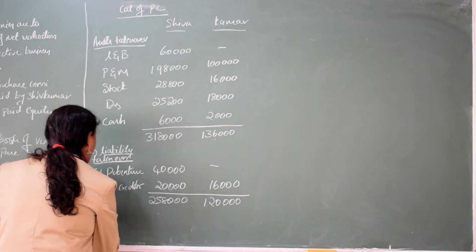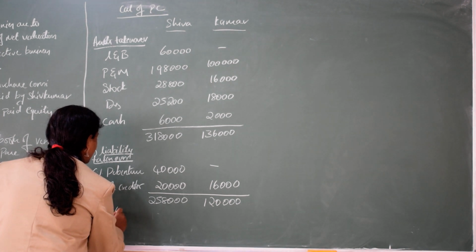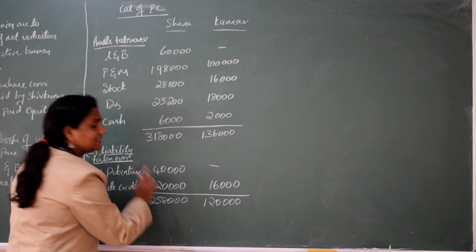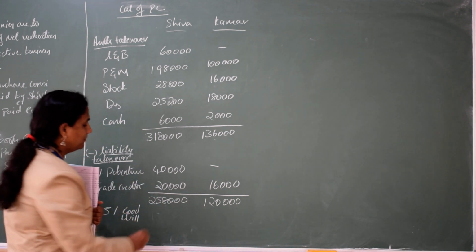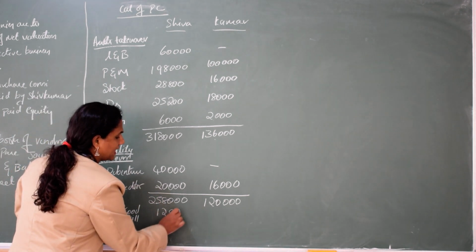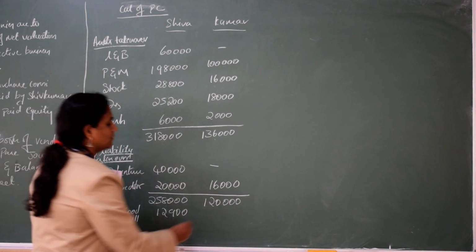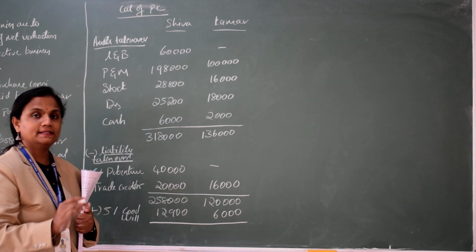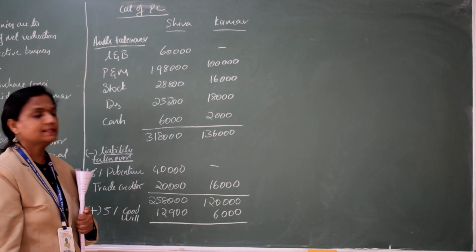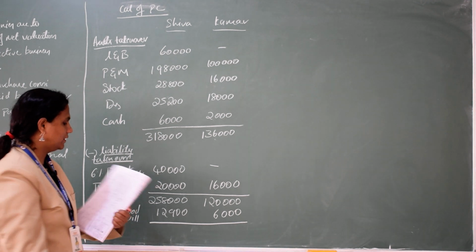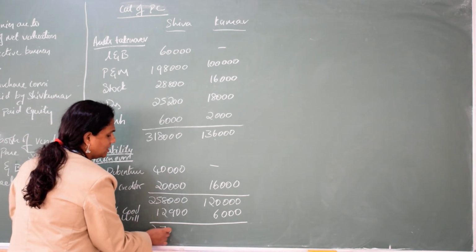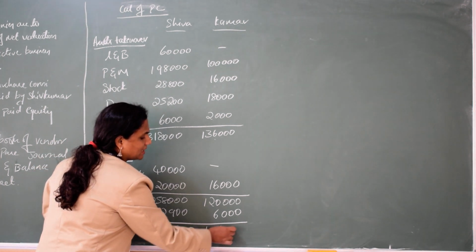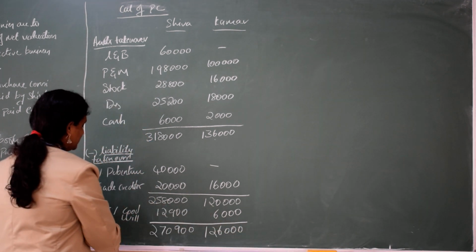So add 5% goodwill. On this you calculate 5%. If you calculate 5%, you will get 12,900. On that 1,20,000 you will get 6,000. So 5% of this has been treated as goodwill. Now you add this, you will get 2,70,900 and here you will get 1,26,000. These two are treated as PC.